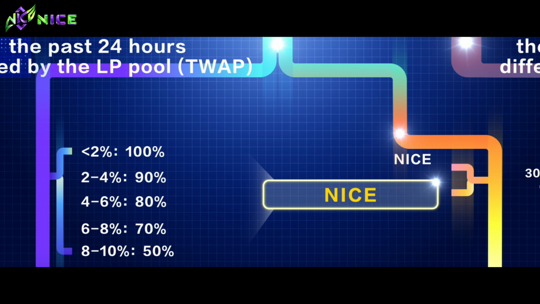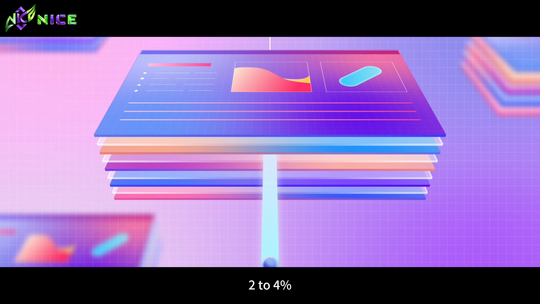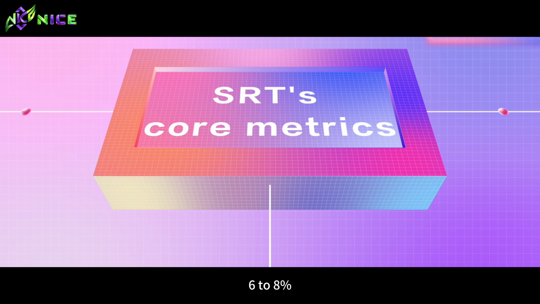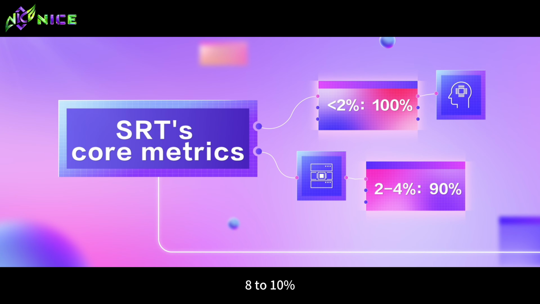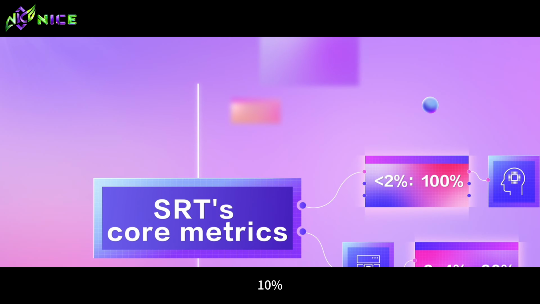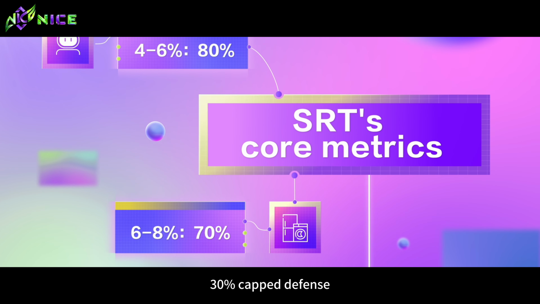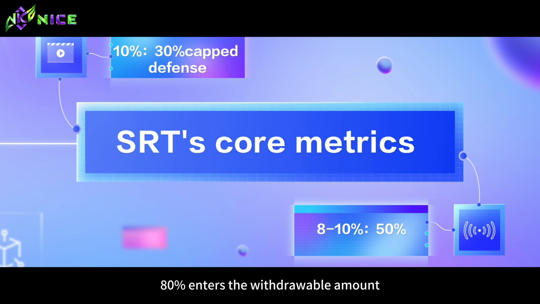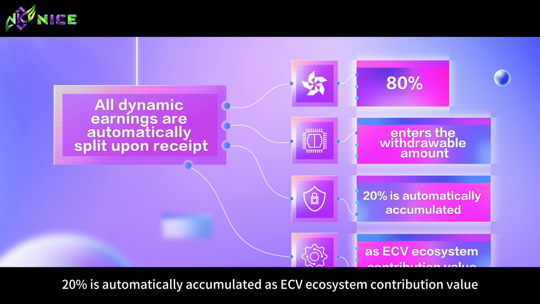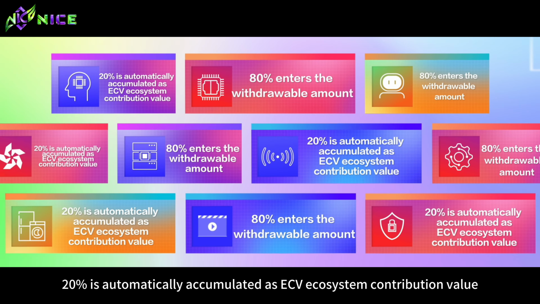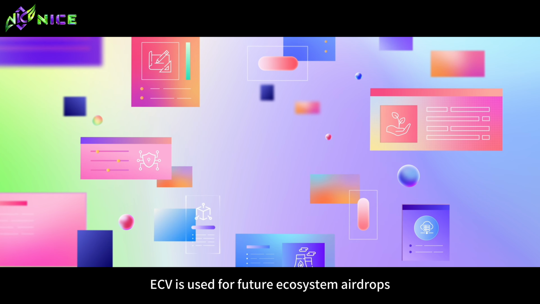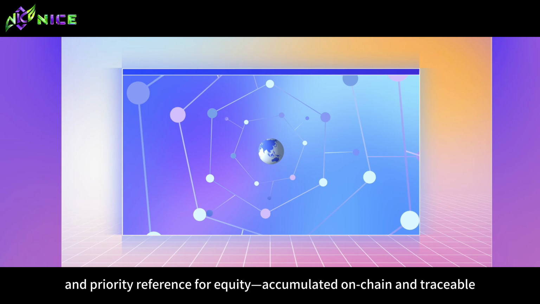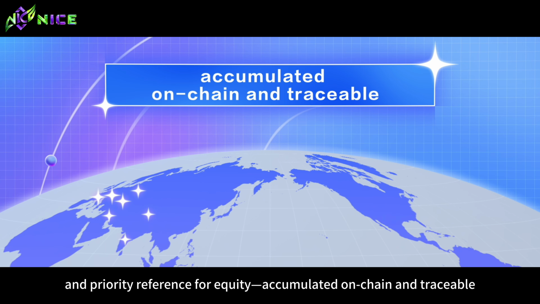Less than 2%, 100%. 2 to 4%, 90%. 4 to 6%, 80%. 6 to 8%, 70%. 8 to 10%, 50%. 10%, 30% capped defense. All dynamic earnings are automatically split upon receipt. 80% enters the withdrawable amount, 20% is automatically accumulated as ECV ecosystem contribution value. ECV is used for future ecosystem airdrops, exchanges, and priority reference for equity, accumulated on-chain and traceable.